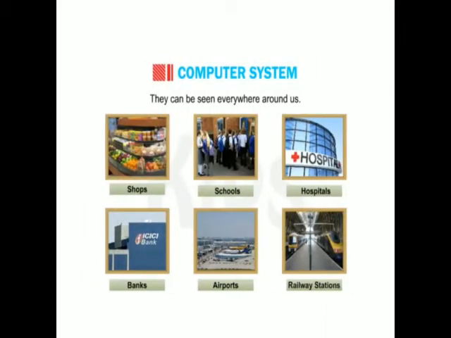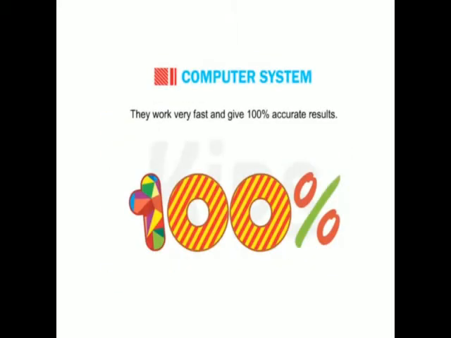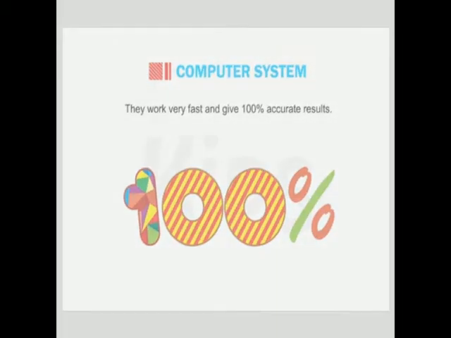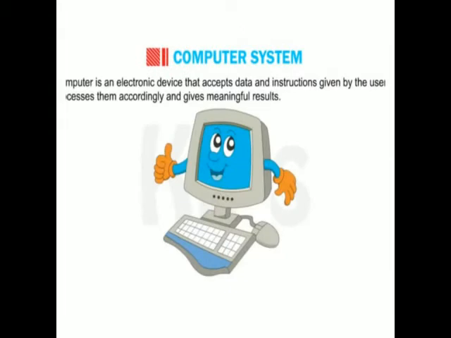They can be seen everywhere around us, like shops, schools, hospitals, banks, airports, railway stations, etc. Computers work very fast and give 100% accurate results. A computer is an electronic device that accepts data and instructions given by the user, then processes them accordingly and gives a meaningful result.